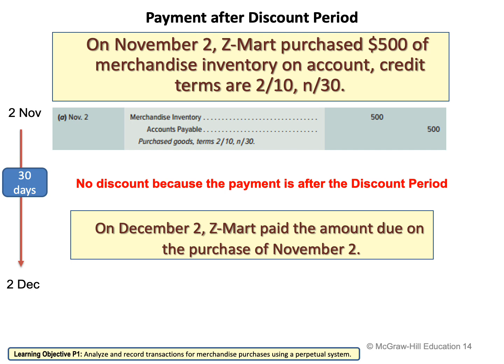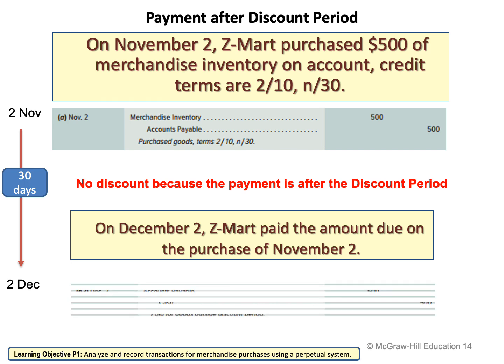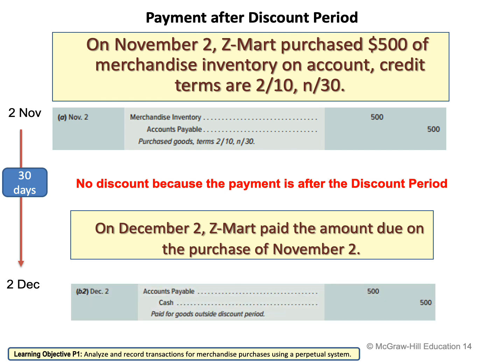So how am I going to record the payment entry? I'm going to record it without discount. So I'm going to say accounts payable. I'm going to close my liabilities because I'm paying now. So I'm going to say accounts payable 500 on the debit side and cash on the credit side 500. Why 500? Because there is no discount, so it means that Z-Mart needs to pay the full amount.